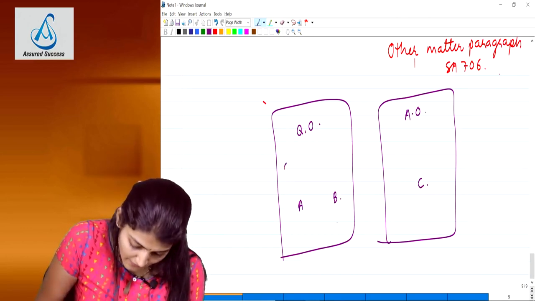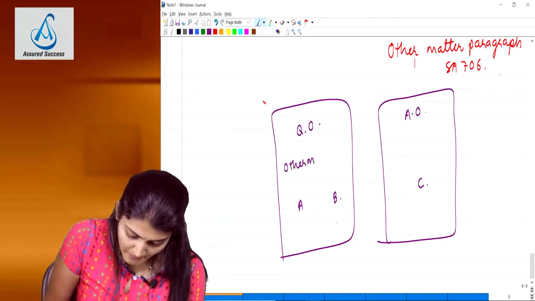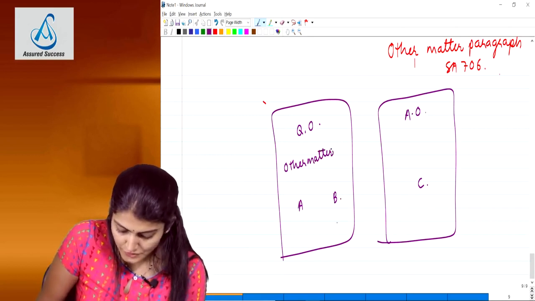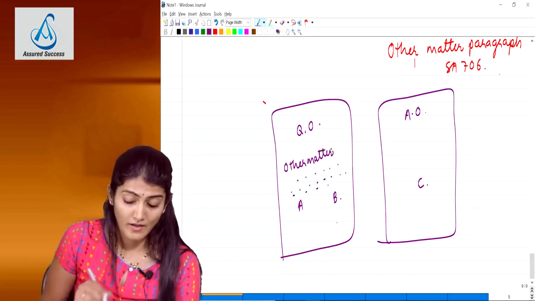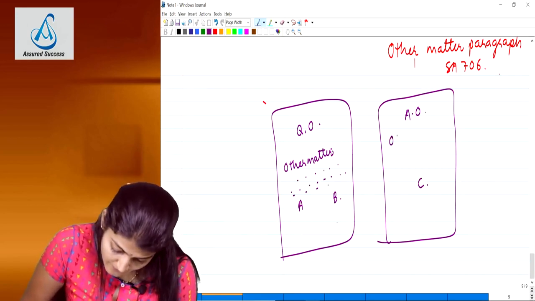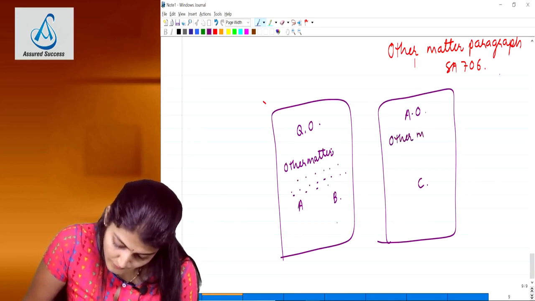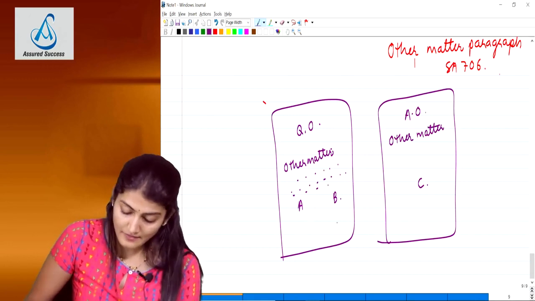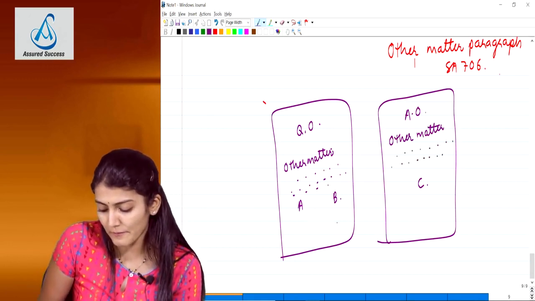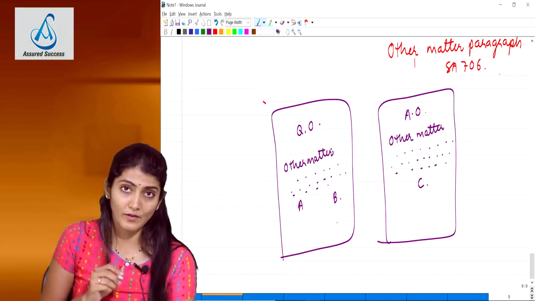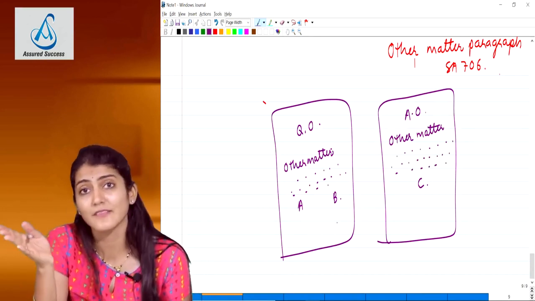It says in their report they should put an other matter paragraph. One of the joint auditors, C, having a different opinion, has issued a separate opinion. And the auditor who has issued the other report, even he should put another matter paragraph. The other auditors in this particular audit have issued a separate opinion for the same. So it's simple, you have to make a cross reference.